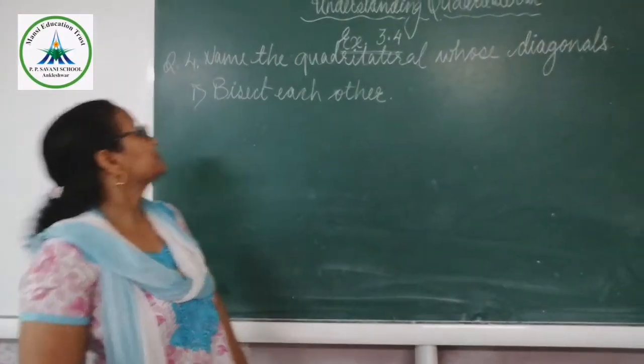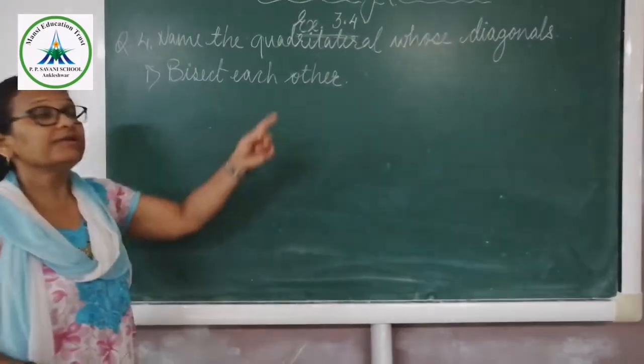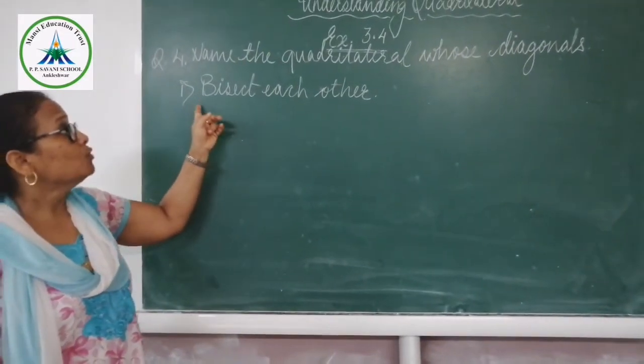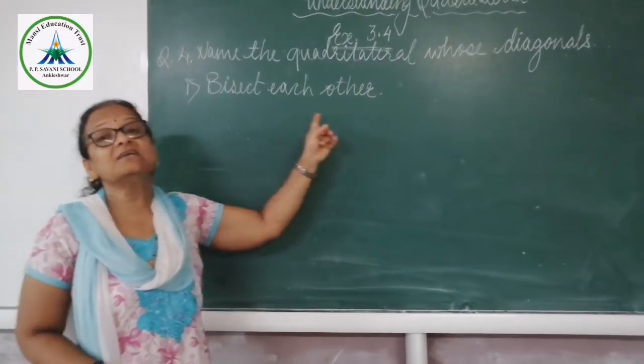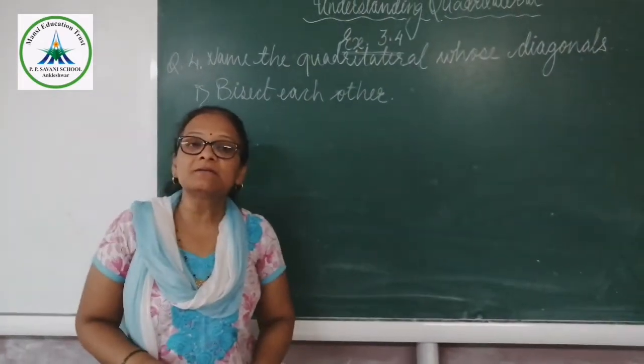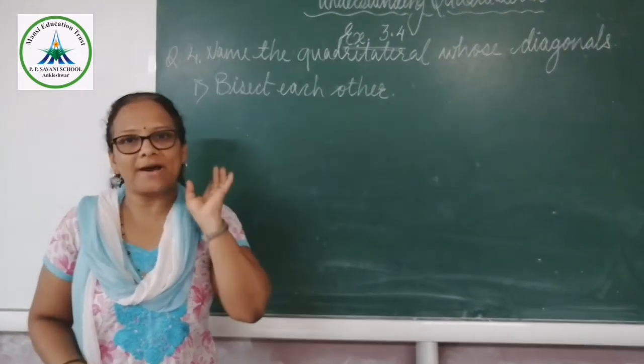Okay, now fourth question. Name the quadrilaterals whose diagonals bisect each other. Bisect means when they intersect each other, they divide each other into two equal parts.